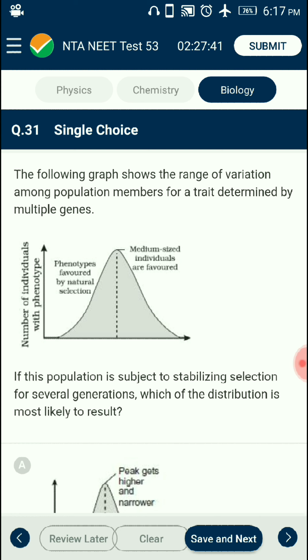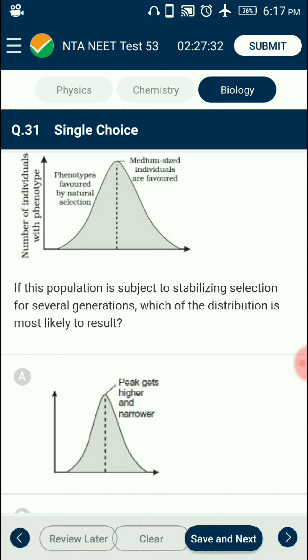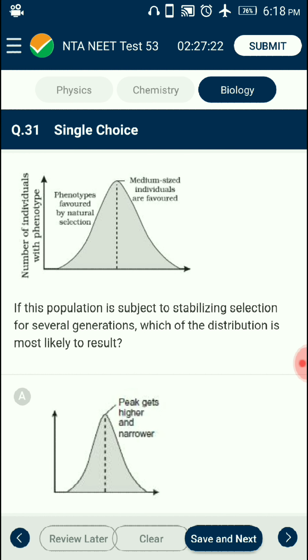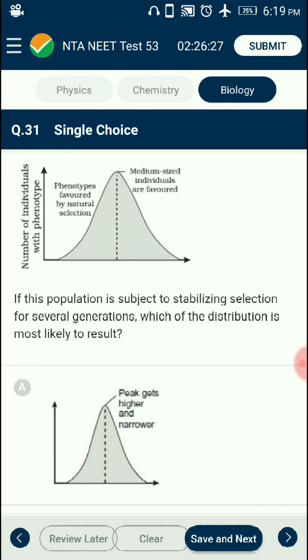31. The following graph shows the range of variation among population members for a trait determined by multiple genes. If the population is subject to stabilizing selection for several generations, which of these distributions is most likely to result? Stabilizing selection is a type of natural selection that favors the average individuals in a population. This process selects against the extreme phenotypes and instead favors the majority of the population that is well adapted to the environment. Stabilizing selection is often shown on a graph as a modified bell curve that is narrower and taller than normal. So the answer for this question is option A.